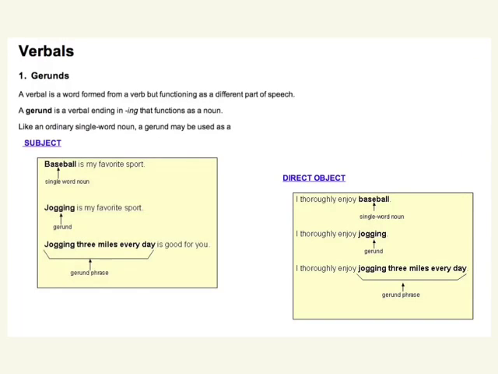All right. Hey guys, I hope you're enjoying your vacation. As we approach the start of school, I wanted to give you a chance to start thinking about the grammar concepts we've been looking at.